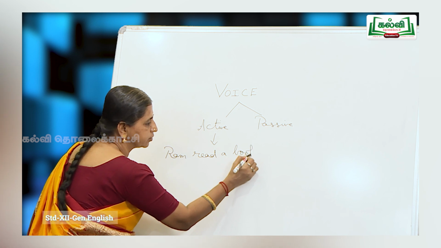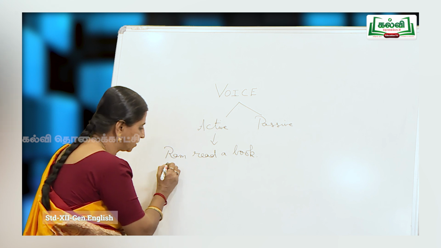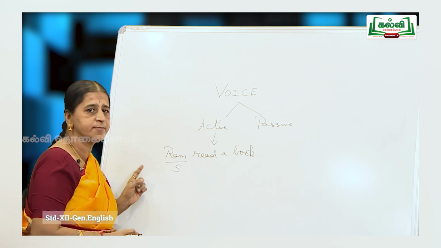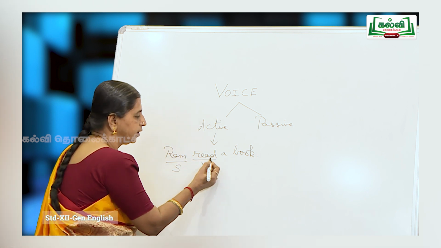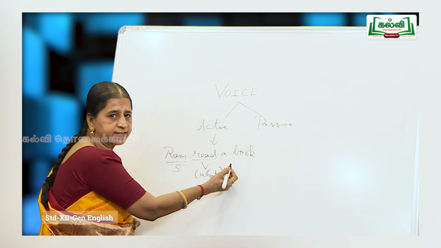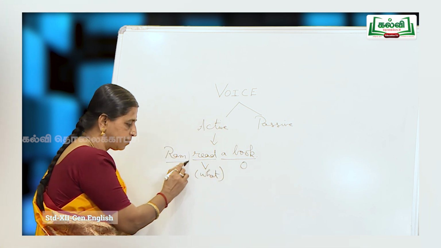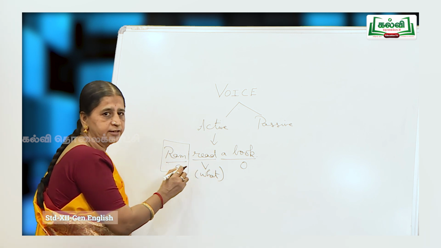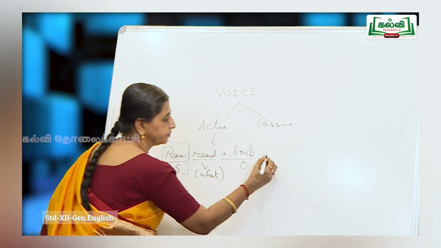Ram read a book. So here in a sentence what we speak of is the subject. So who are we speaking about? We are speaking about Ram. So Ram is the subject, and which is the verb here? Read. Now Ram read what? So the answer you get is the object. Ram read a book. Now Ram is the subject and here the subject does the action of reading. So this is of the active form. The verb is of the active form.